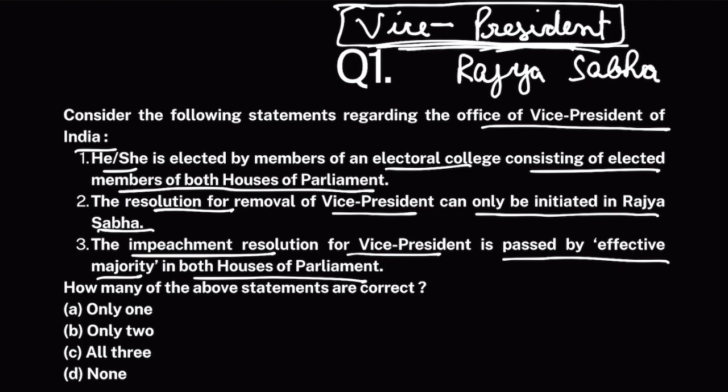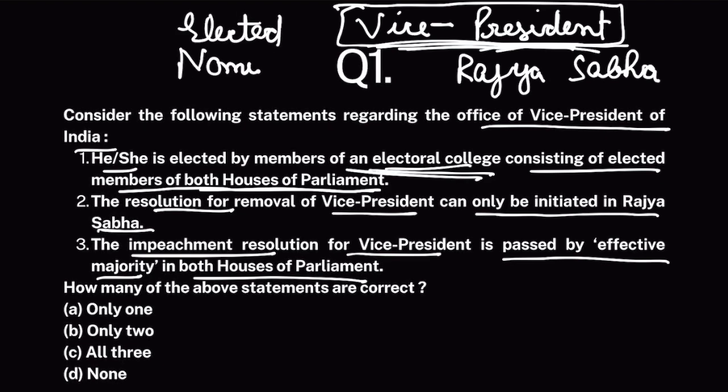Vice President is elected by an electoral college. And who are the members of this electoral college? All the members of both houses of parliament, all the members of Lok Sabha, all the members of Rajya Sabha, whether they are elected members or nominated members. They are all part of this electoral college who sit and vote. So he is elected by members of an electoral college consisting of elected plus nominated members. So this statement is false because it was written only elected.